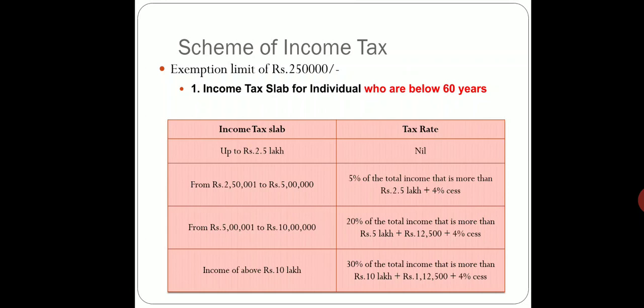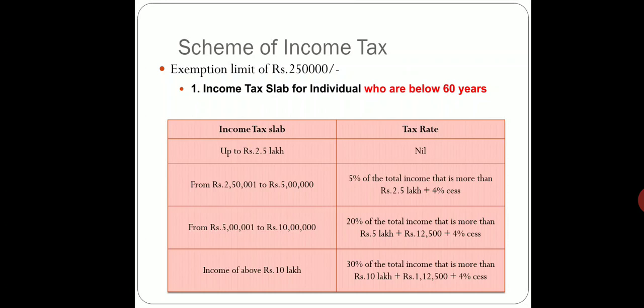If you are earning between 5 lakhs and 10 lakhs, that income would be charged at 20% of the total income that is more than rupees 5 lakhs. Then the last slab is income above rupees 10 lakhs. If you are earning more than rupees 10 lakhs, then 30% of the total income that is more than rupees 10 lakhs would be charged.